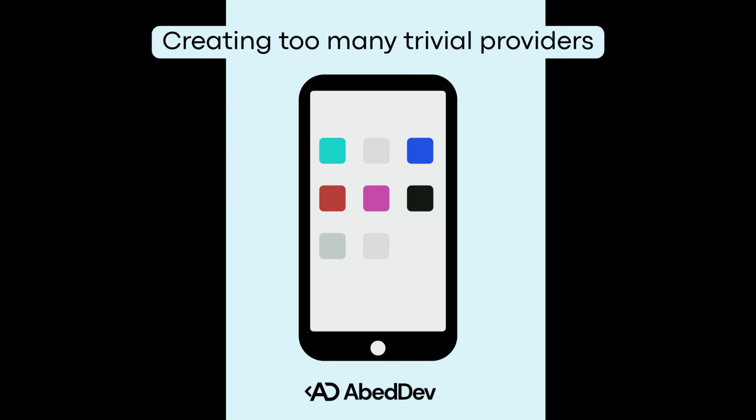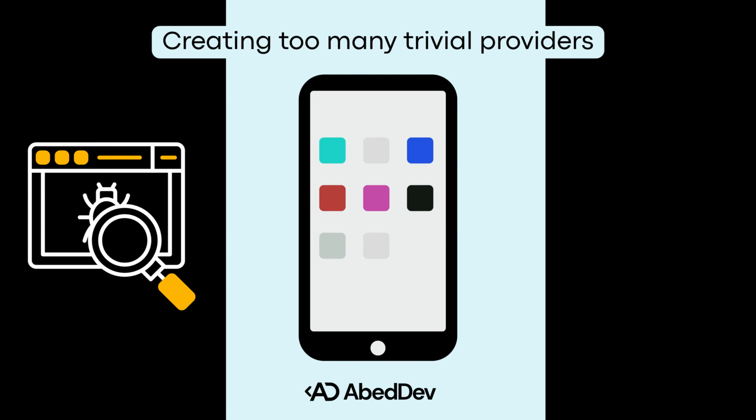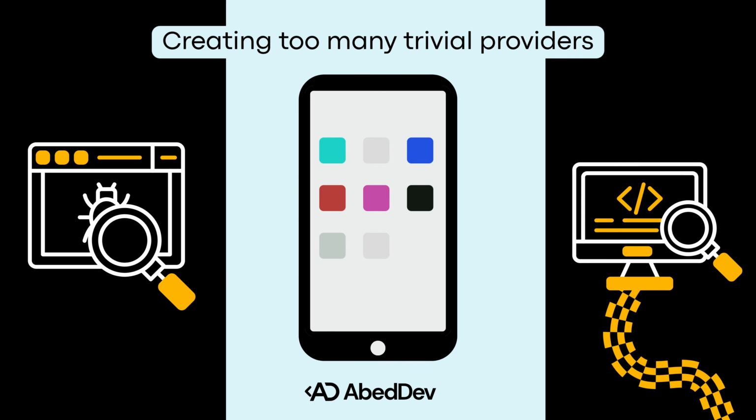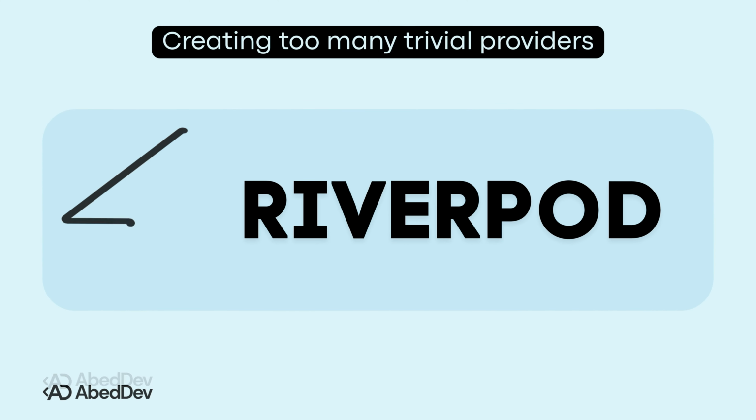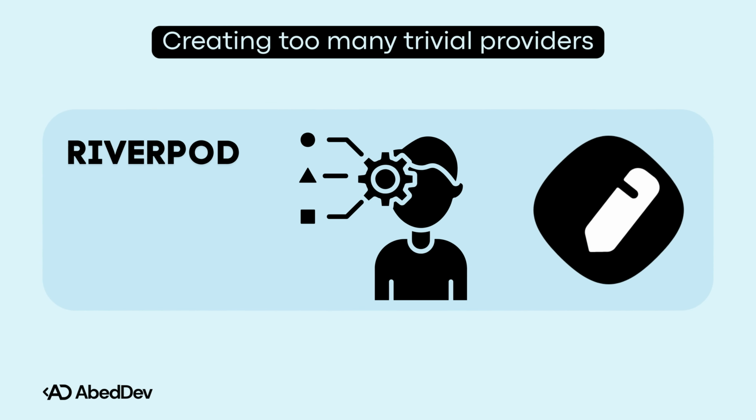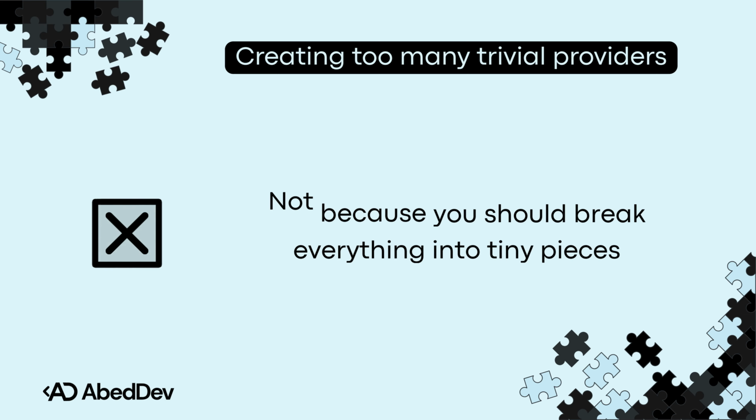You might think it makes things modular and clean, but in reality, it makes your app harder to debug, harder to track, and almost impossible to refactor later. Riverpod is powerful because it lets you compose logic, not because you should break everything into tiny pieces.